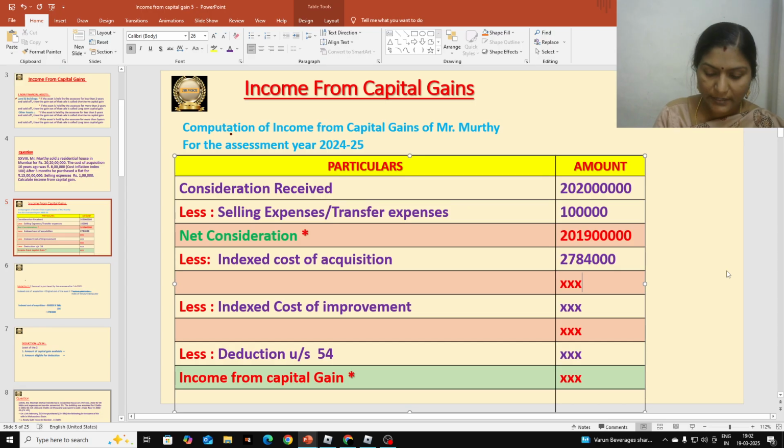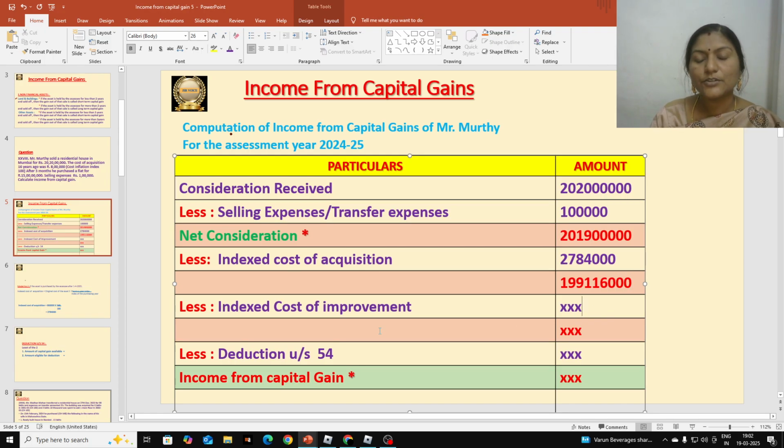So, that is 20 crores 19 lakhs minus 27 lakhs 84,000. So we get 19 crores 91 lakhs 16,000. Okay, this is what we get.